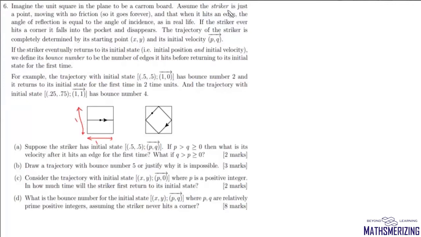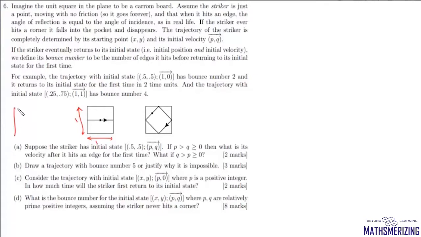Assume the striker is just a point moving with no friction, and that when it hits an edge, the angle of reflection is equal to angle of incidence as in real life. If the striker ever hits a corner, it falls into the pocket and disappears. The trajectory of the striker is completely determined by its starting point x, y.